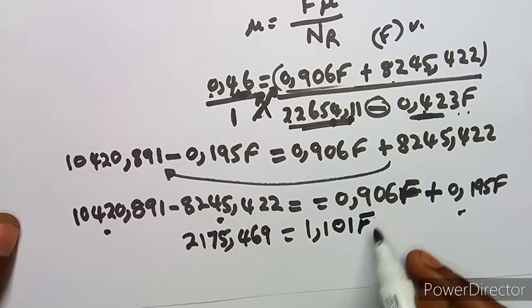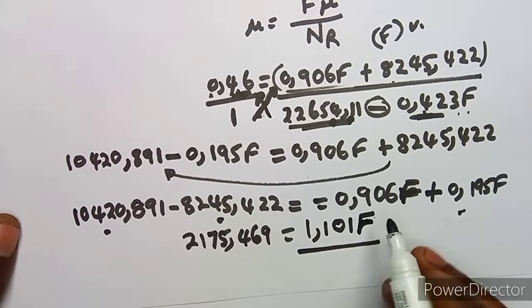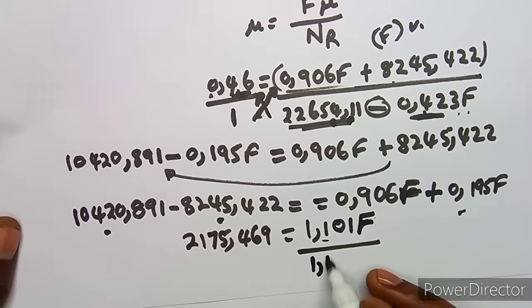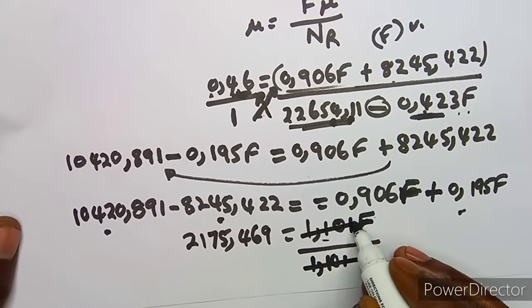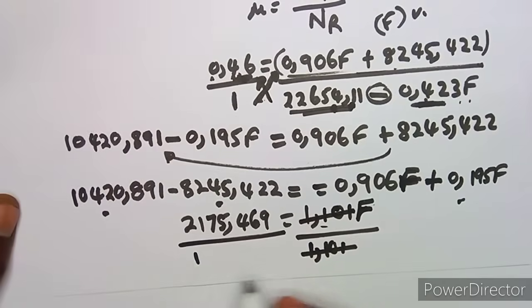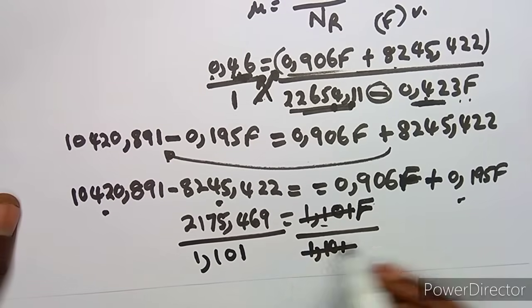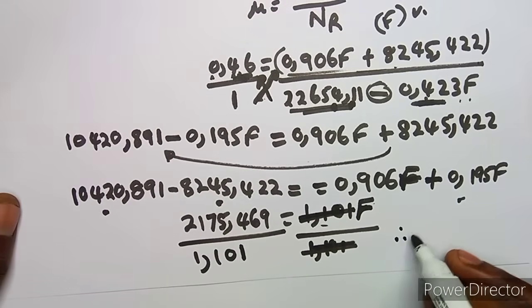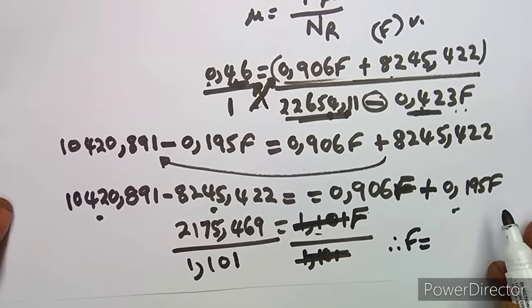So how can we calculate f? Definitely we have to divide by this number that is affecting f, which is multiplying. So it's multiplying, you divide by it, but you divide both sides. So if we divide both sides, therefore our f is going to be